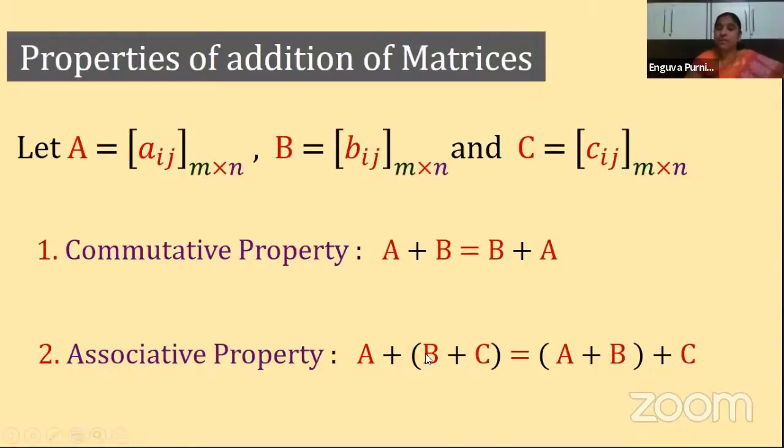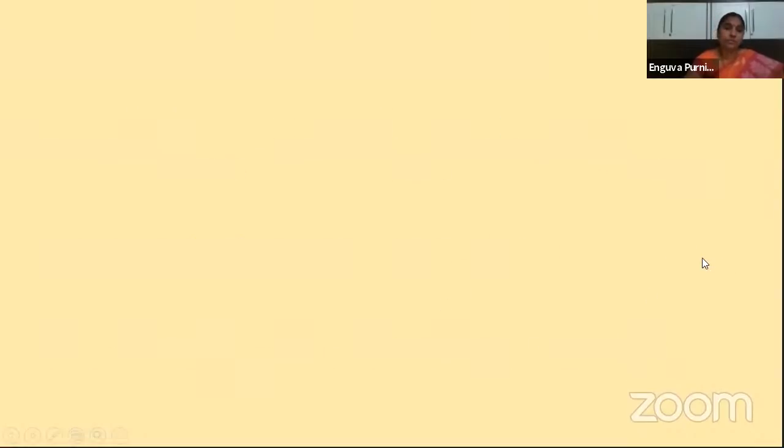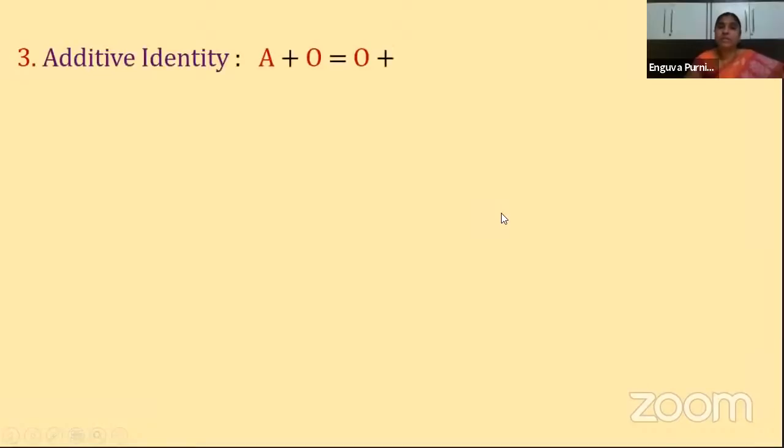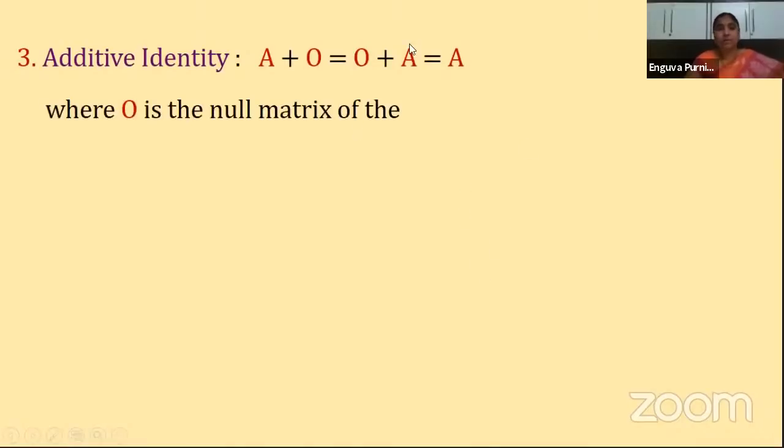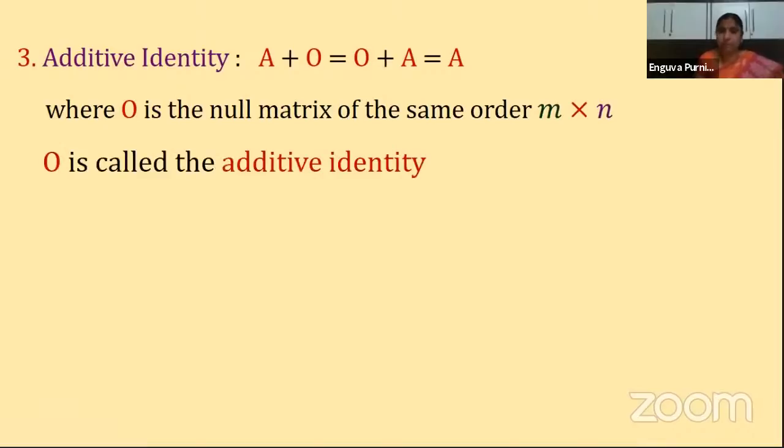Okay. So if you compare the resultant matrices of LHS and RHS, both will have the same order and the same corresponding elements. So that's why we say that these two are equal. That means matrix addition holds the commutative property and the associative property. Understood? Next, third one is additive identity. What is the meaning of additive identity, children? Usually in numbers, here I'll show you just an example here.